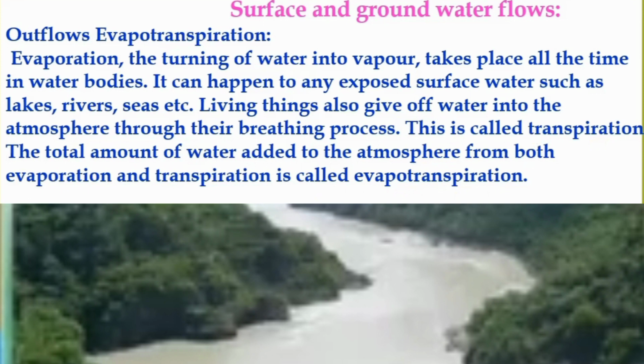This is called transpiration. The total amount of water added to the atmosphere from both evaporation and transpiration is called evapotranspiration.